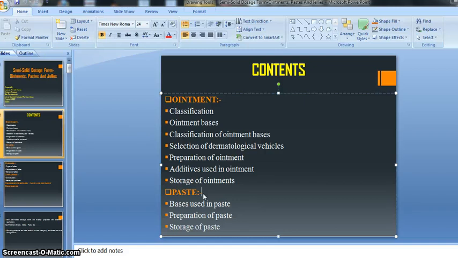Then storage of our paste, how we can store it, right? Then what will be the official condition for storage of our paste. So all small things and thorough information are given in these kinds of topics, right? So these three topics we will discuss in our paste, right?